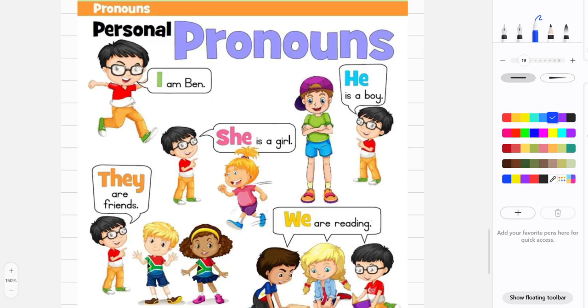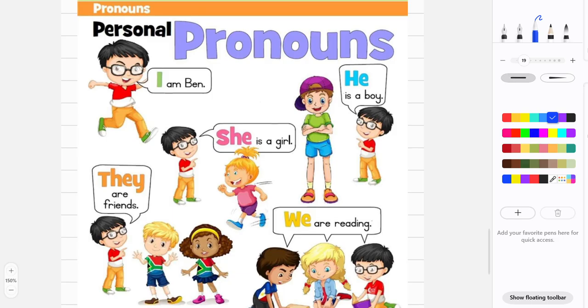I'm talking about a person, I'm talking about a boy, so I'm going to use the word he. He is a pronoun that we use for a boy. She is a pronoun that we use for a girl. So I am going to say, Ben is a boy. He likes to eat apples. He likes to go to the park. So I don't have to use his name again and again. I don't have to say Ben is a boy, Ben likes to eat apples, Ben likes to go to the park. I could use his name just once and then I could replace his name with a pronoun.